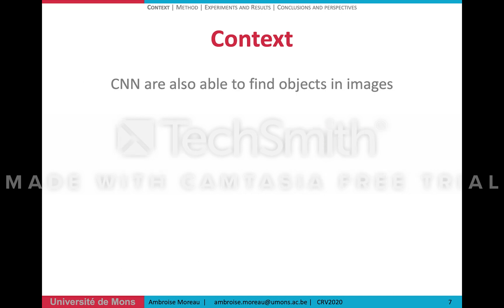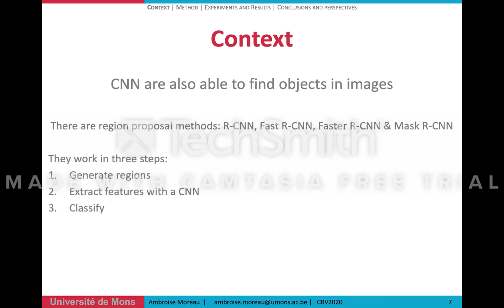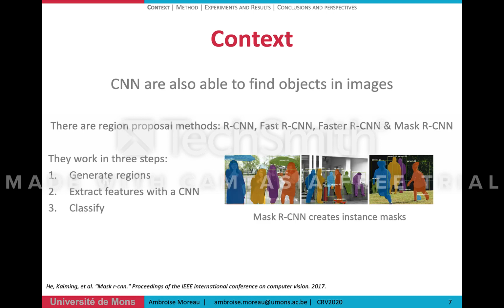CNNs are also able to find objects in images. There are all the RCNN models that work in 3 steps. First, they generate regions of interest, then they extract features in these regions, and then finally they classify the objects. In addition, Mask RCNN creates instance masks for the detected objects.